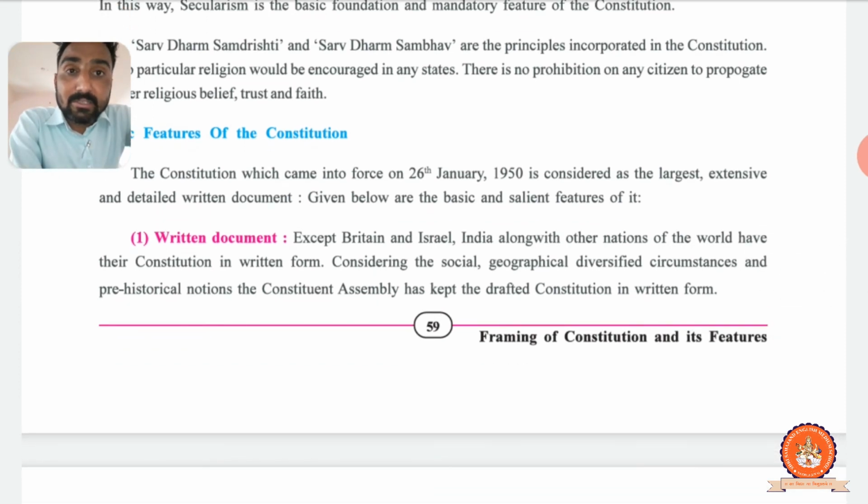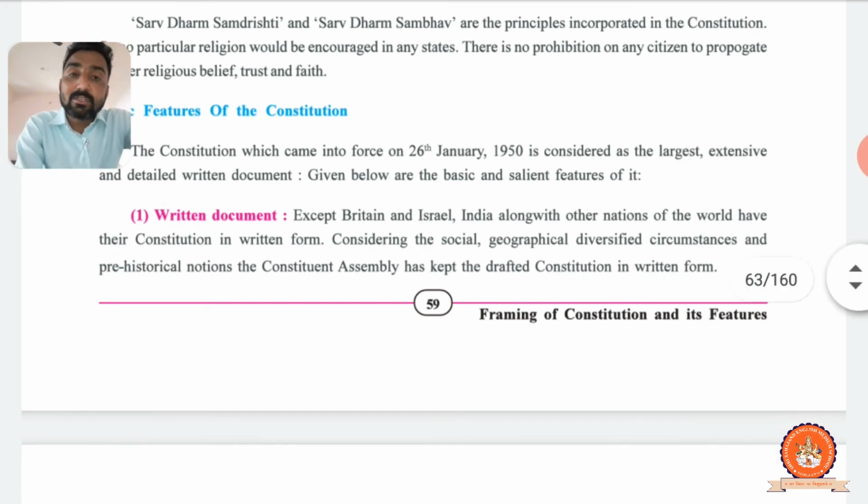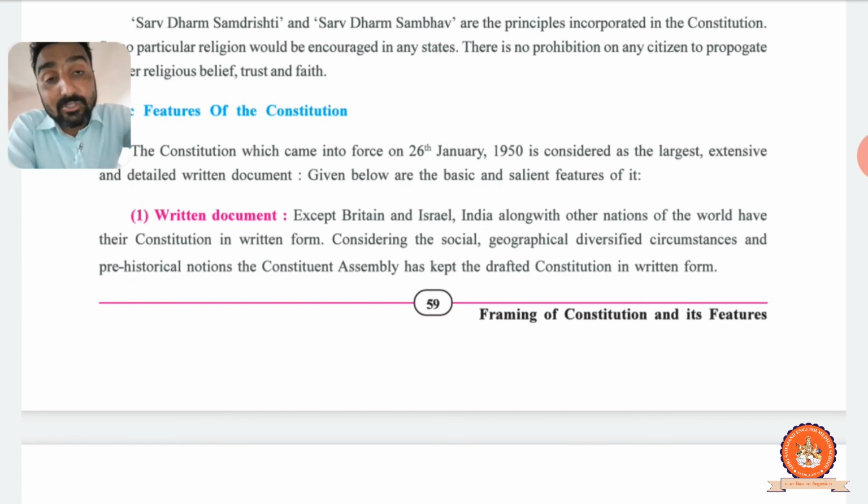As you know, on 26 November 1949 the Constitution completed its writing, but it was enforced and applied on 26 January 1950, right? So now below are the basic and salient features of it. Which are the salient features of the Constitution? Here they are. First one is a written document. See, our Constitution is a written document. This is the written Constitution. In the world, the largest written Constitution is our Constitution.